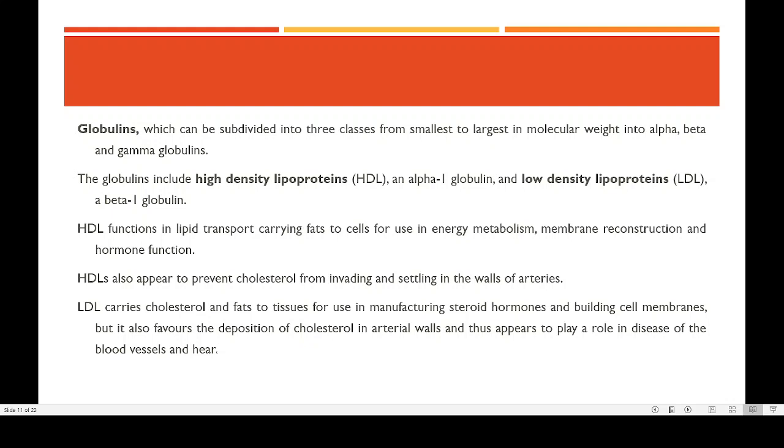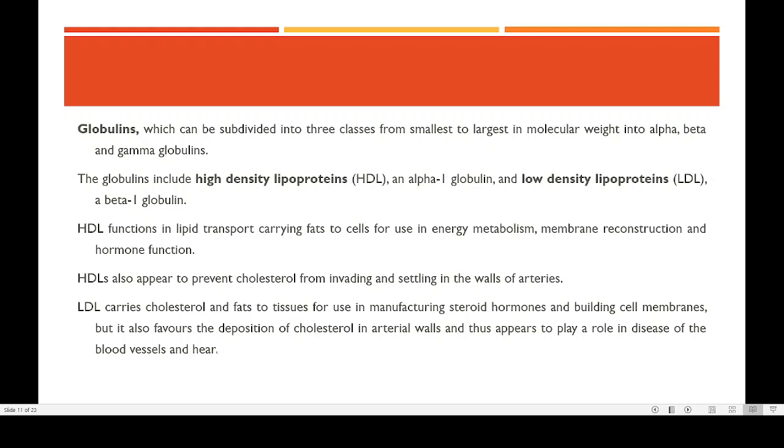If less HDL is present, less fat will be transported from our blood to different cells. That means more fat, more cholesterol will be remaining in your blood. That is why HDL is always considered as good cholesterol. Higher HDL means more fat will be taken out from your blood.